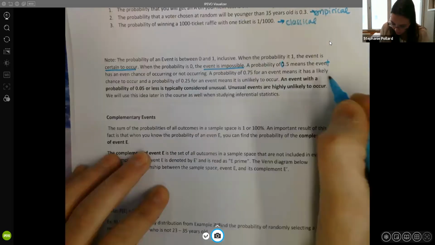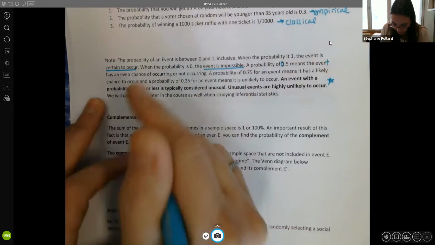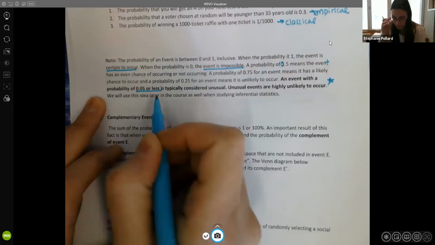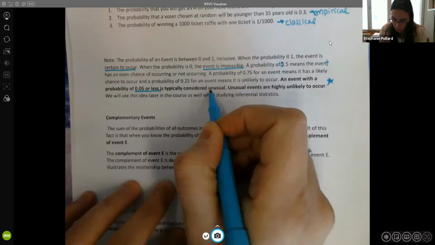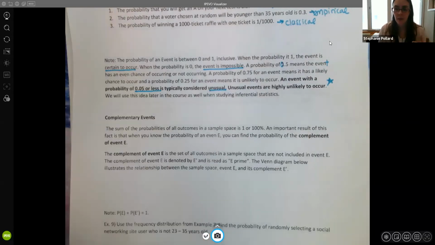Now, an event with a probability of 0.05 or less is typically considered unusual. So this is one of those big cutoffs that we're going to see a lot of times. There are different cutoffs we can use too, not just 0.05, but that tends to be a very common one.